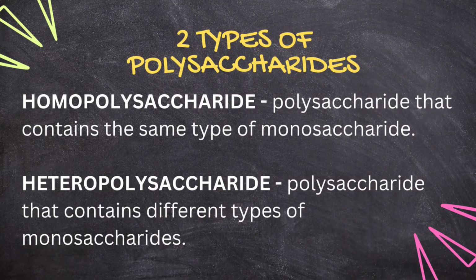Proceeding to its function, the polysaccharides serve as a structural organization in animals and plants. Other functions of polysaccharides include storing energy in organisms, allowing changes in the concentration gradient which influences the uptake of nutrients and water by the cells, and lastly, they provide support to the cells. Here are three examples of polysaccharide.